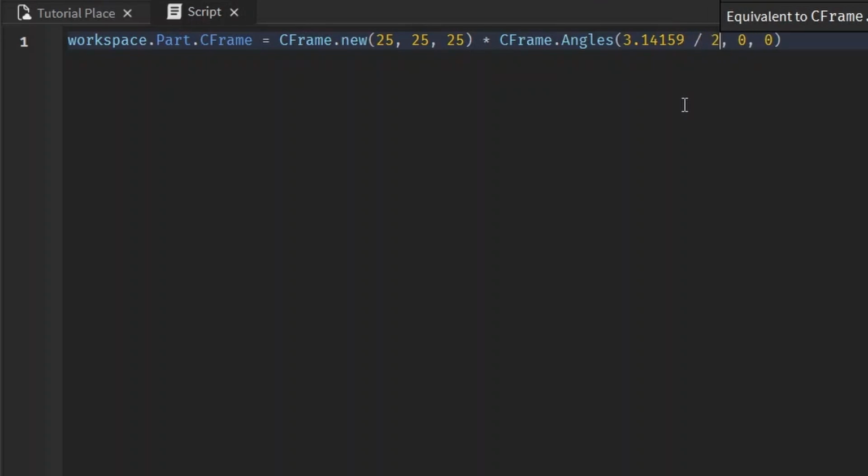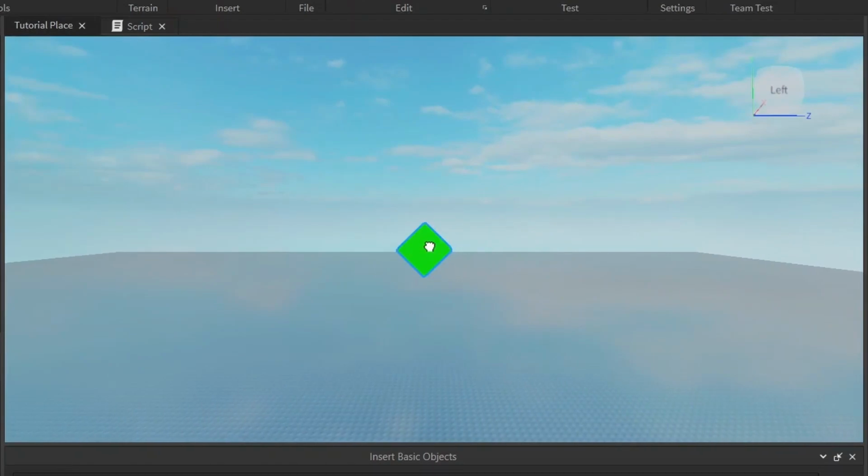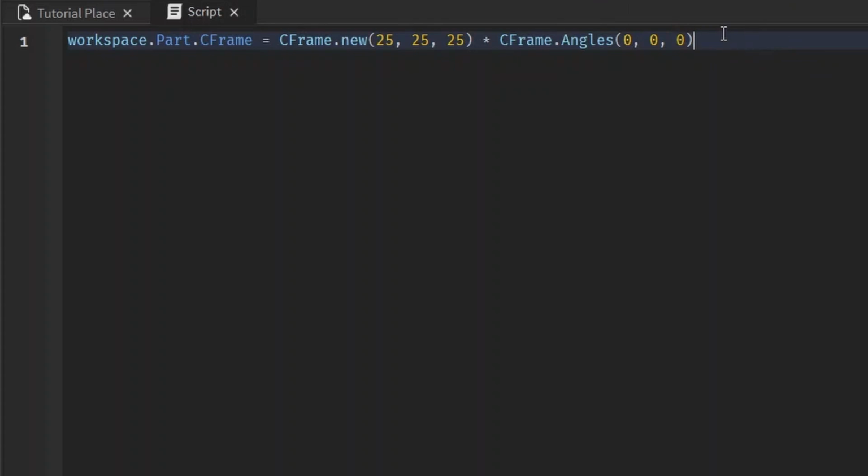If we divide it by 2, it's a 90-degree turn, which you still wouldn't notice on a cube. You know, it's symmetrical in 4 different ways. So if we divide it by 4, this is like a 45-degree turn. You see how it's tilted like 45 degrees as opposed to like this? So yeah, CFraming is way better than using position and rotation in my opinion, and I'll show you why in later videos, but for now, let's just do some cool stuff with this.